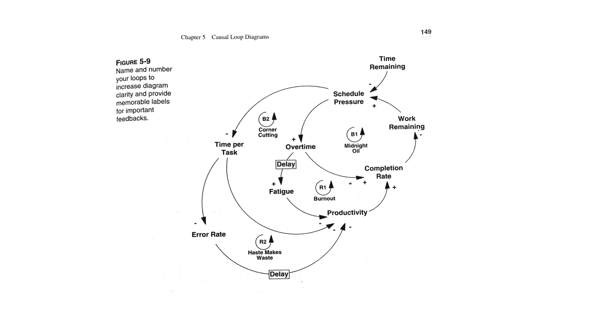Then Sturman encourages us to choose variable names whose normal sense of direction is positive. So productivity we think of as a positive thing, completion rate we think of as a positive thing, etc. And then finally, as I pointed out, give your loops names.